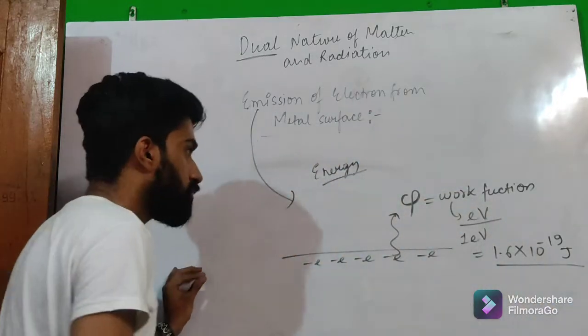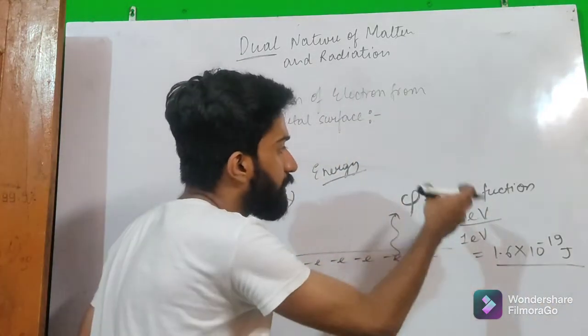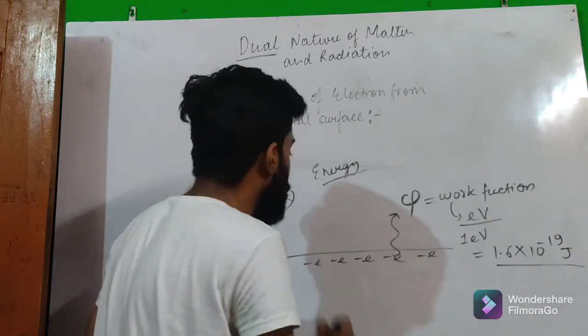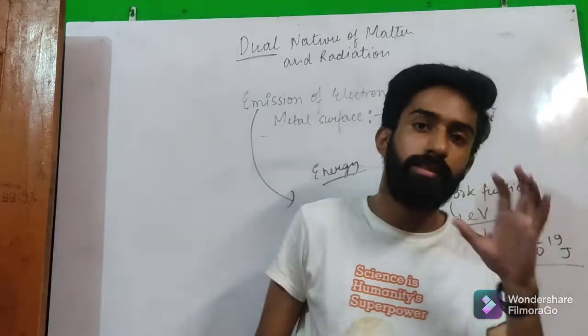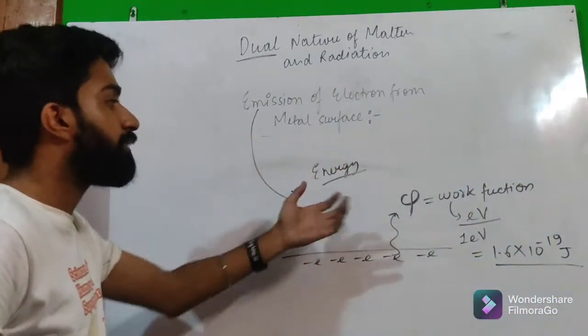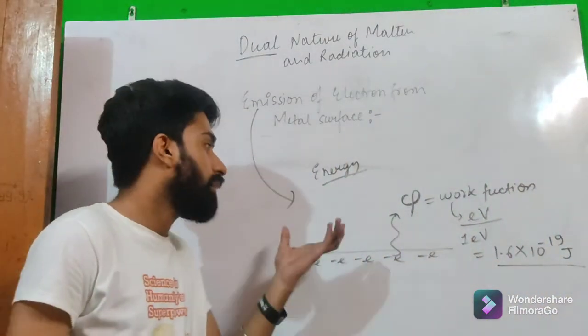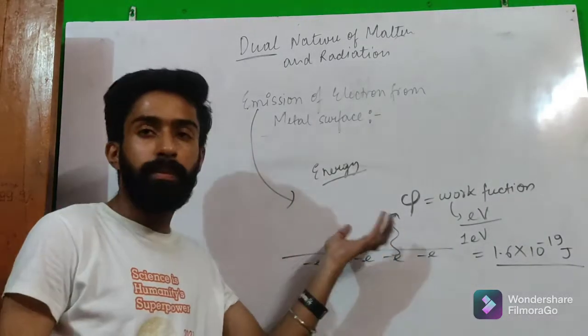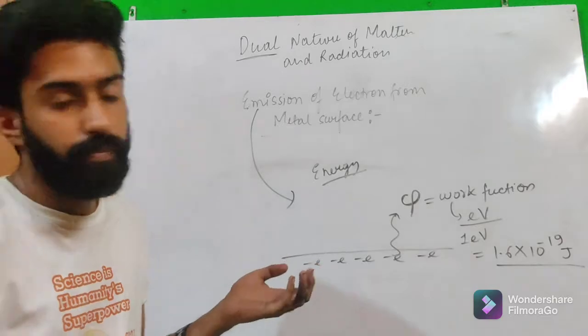Okay. So different surfaces have different work functions. For different surfaces, like for cesium metal, we have a different work function, and for an iron sheet, we have a different work function to emit the electron from the metal surface.